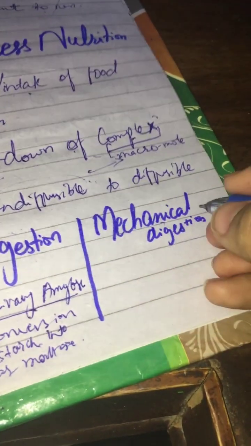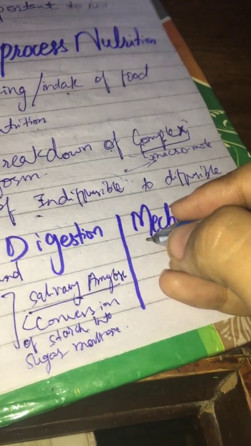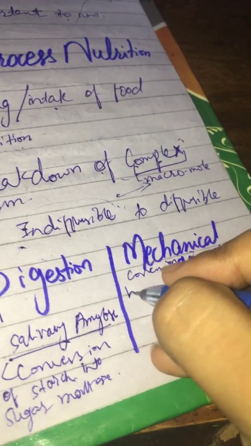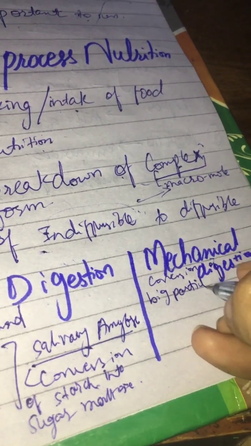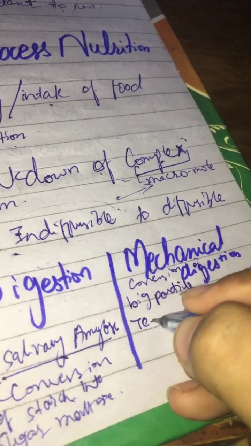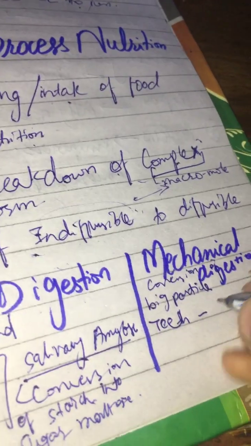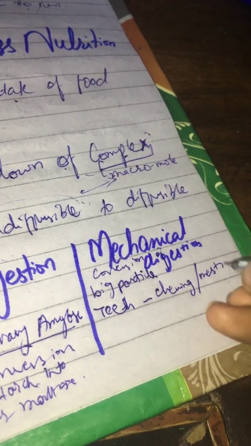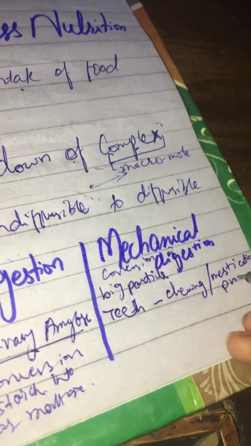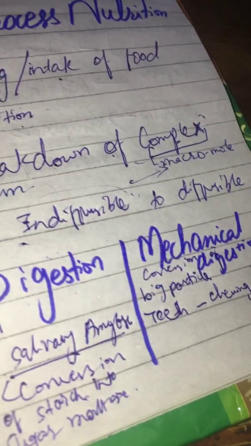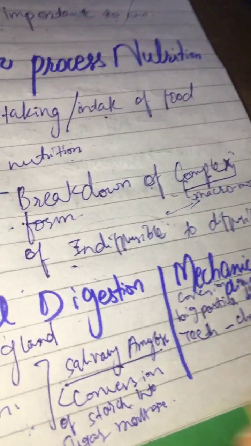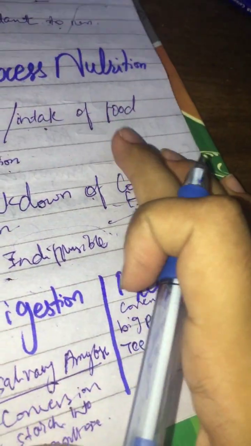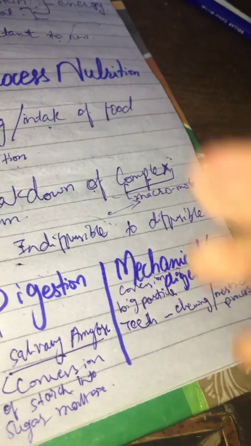Whereas if we talk about mechanical digestion, that is the conversion of big particles into small ones. How is it so? First, if we talk about the teeth, what do they do? They help us in chewing, the breakdown of food, which is also known as the mastication process. Mechanical digestion is also known as physical digestion. In this, chemicals are not used; rather, physical digestion happens.